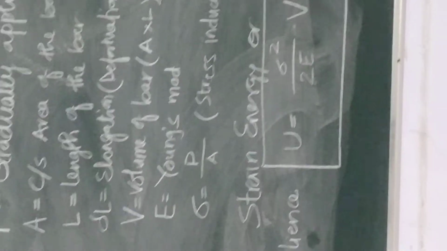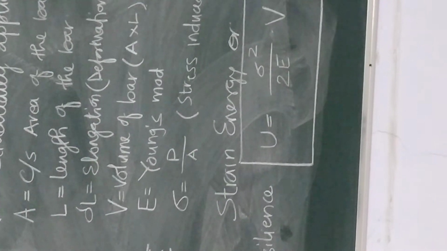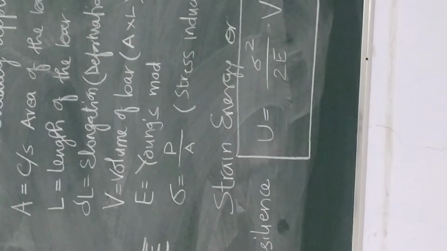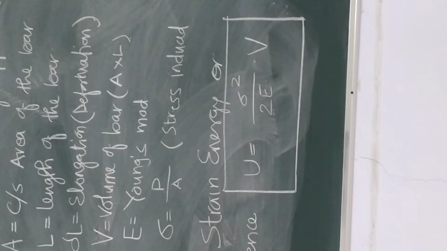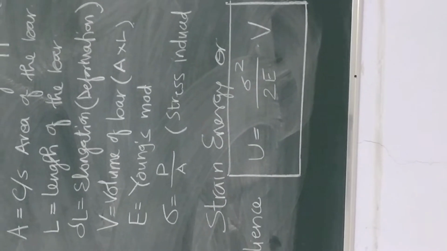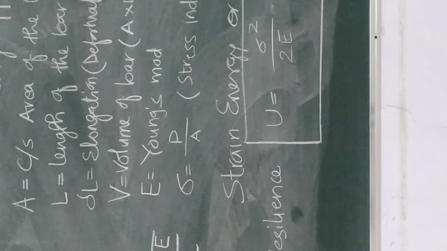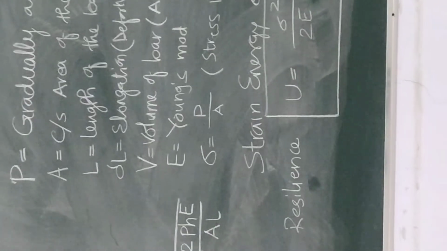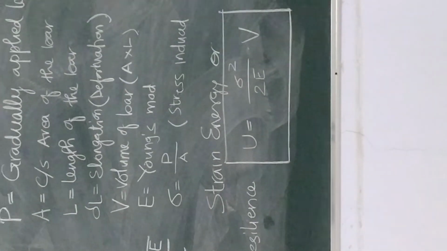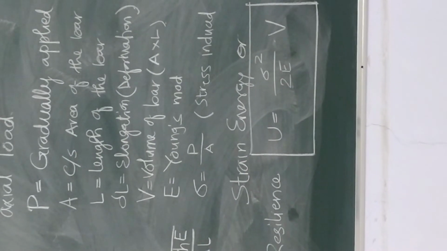As it is energy, as we know, it is strain energy. So, what is the unit? Newton meter or joule. The formula for strain energy is same for all these three types of load: gradually applied, suddenly applied, impact load.